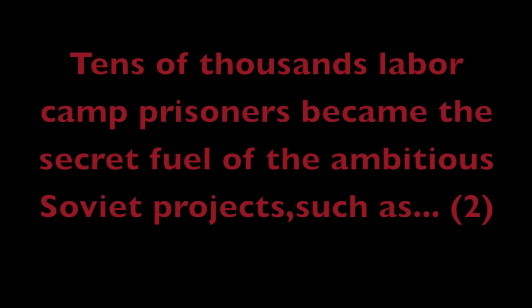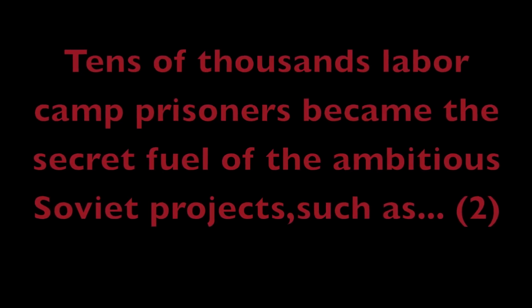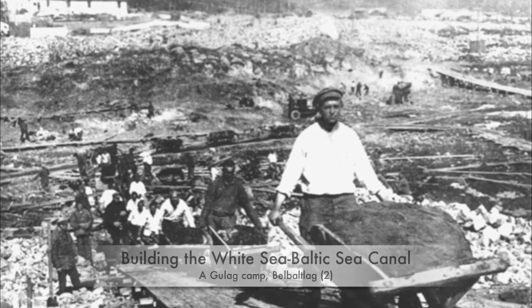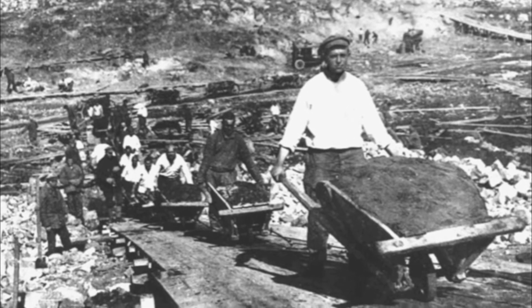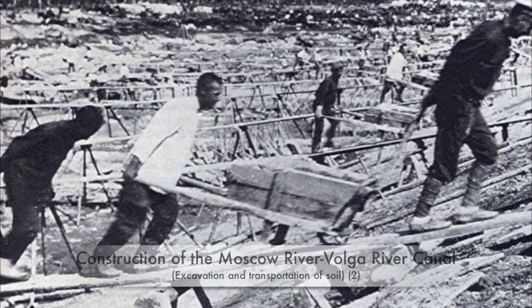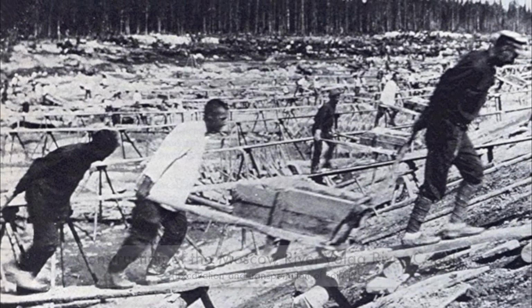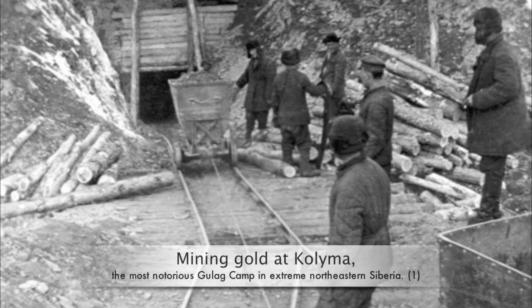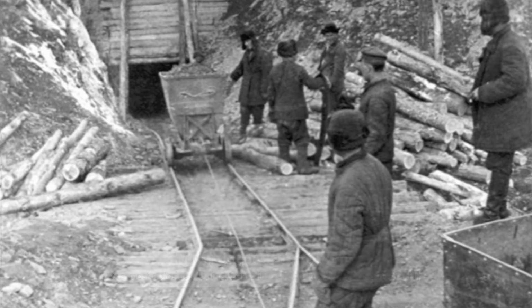Tens of thousands of labor camp prisoners became the secret fuel of the ambitious Soviet projects such as building the White Sea-Baltic Sea Canal, or construction of the Moscow River-Volga River Canal, or mining gold at Kolyma, the most notorious Gulag camp in extreme northeastern Siberia.